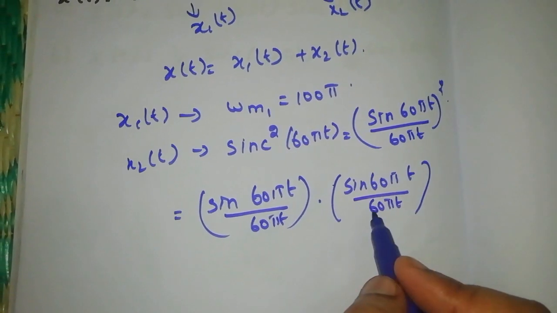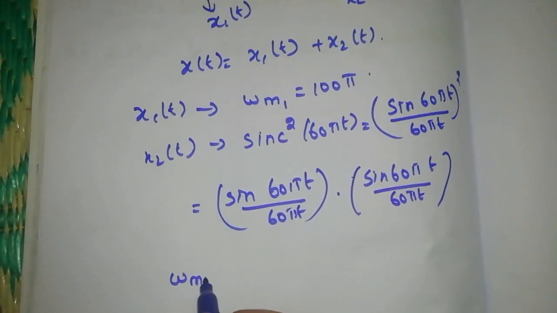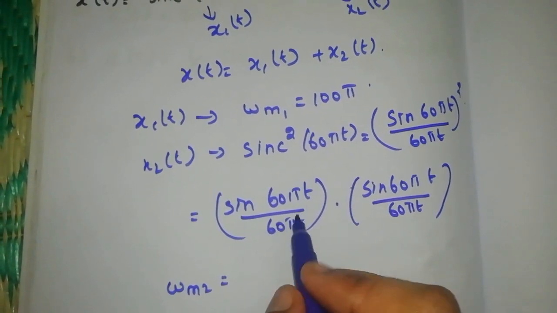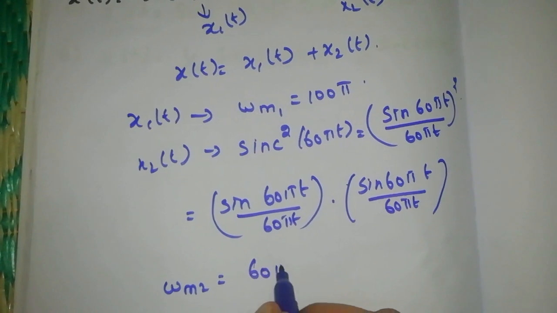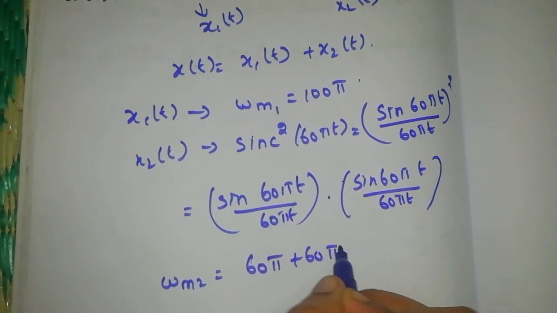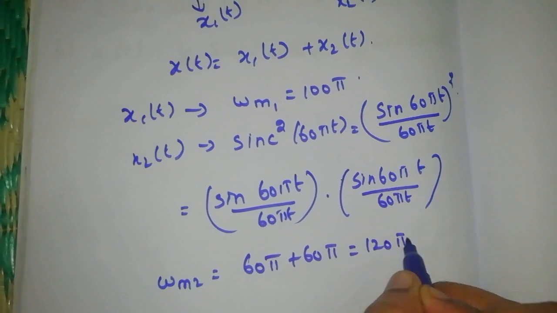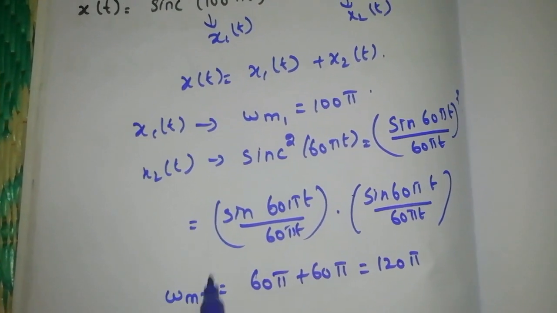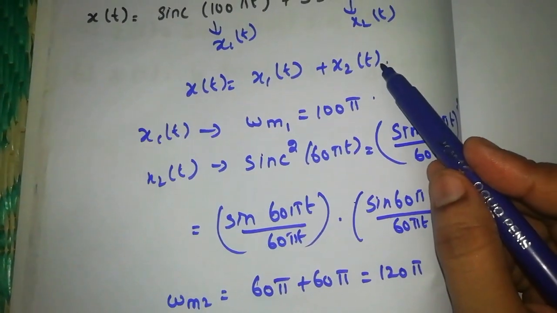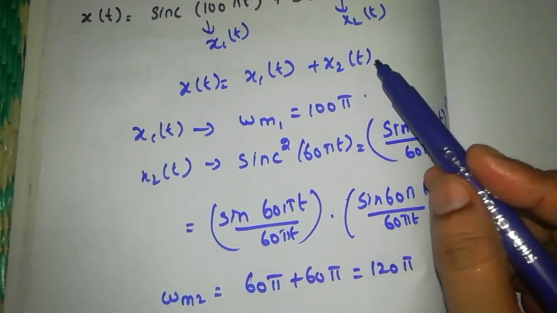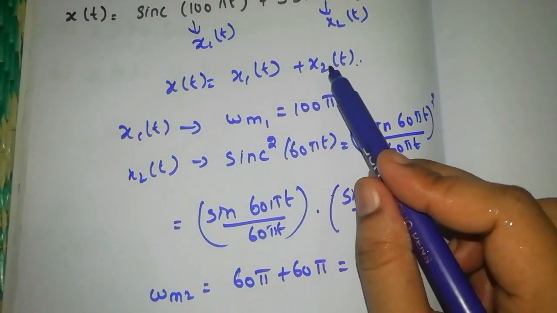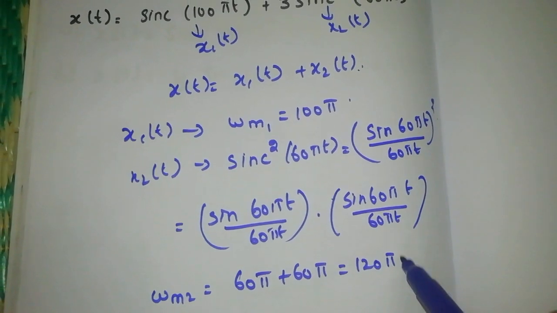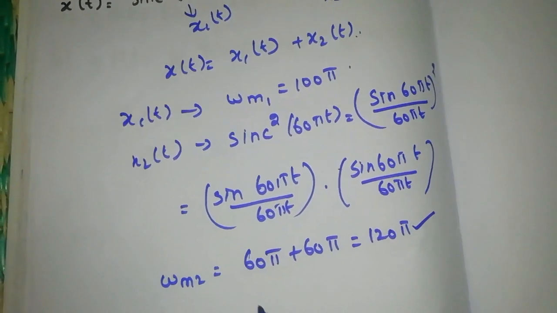Now this is a multiplication. For finding the maximum frequency of a multiplication, we have to add the highest frequencies of the two signals. Here this is 60 pi and here also 60 pi. Adding these we get 120 pi, which is the highest frequency of this signal. Now x of t is the addition of the two signals. For adding two signals we take the highest frequency of the two. Comparing 100 pi and 120 pi, 120 pi is the highest frequency of x of t.